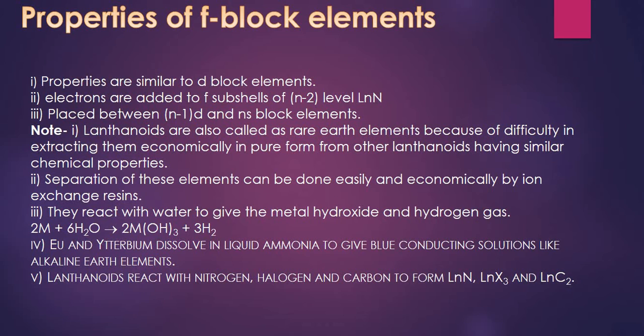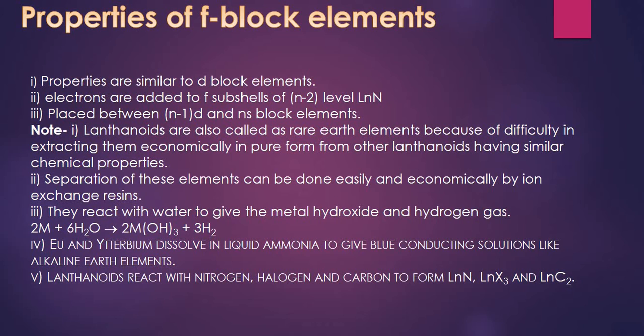For example, thulium is found in more abundance than silver. But nowadays new separation methods like ion exchange resins have made separation of these elements easier and more economical.